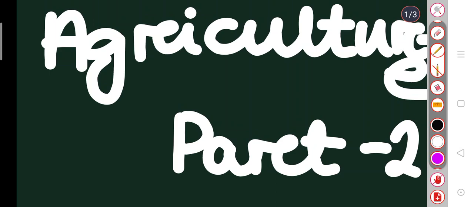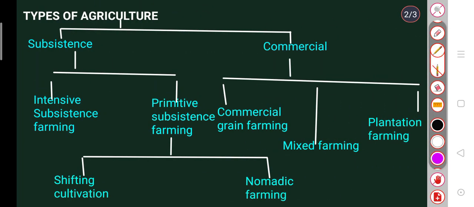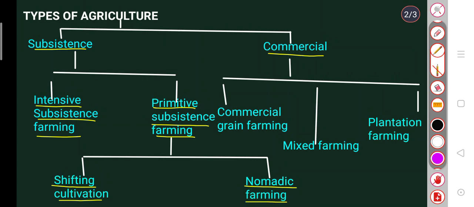We are going to learn agriculture part 2. In this concept, we will learn about the types of agriculture, which is the last concept of this chapter. The types of agriculture are many. First, it is divided into subsistence and commercial. Then subsistence is divided into intensive subsistence farming and primitive subsistence farming. Again, primitive subsistence farming is divided into shifting cultivation and nomadic farming. If we talk about commercial, it is divided into commercial grain farming, mixed farming, and plantation farming.